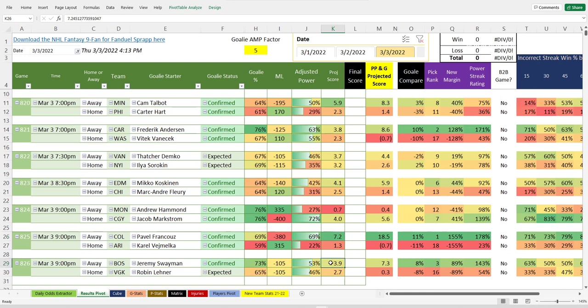Third pick of the day down here is Boston over Vegas, playing really good hockey, and at a reasonable line. Second pick, Carolina over Washington. My son shot for Washington. He missed the target.